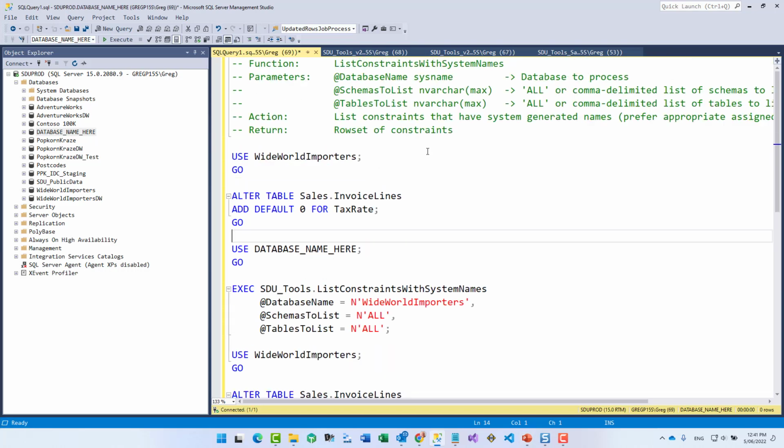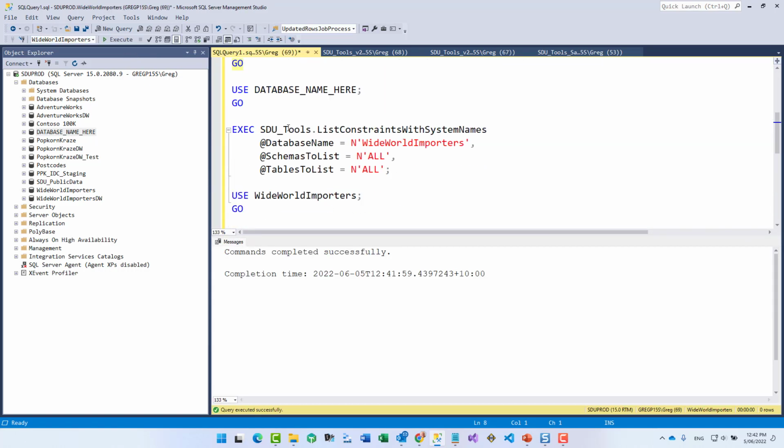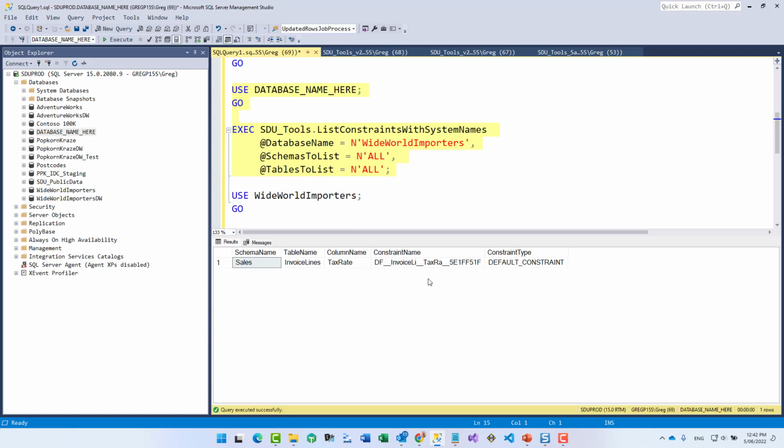Now, if we look at this tool here, as an example, if I go to the Wide World Importers database, and I'll just alter the sales invoice lines table to add a default of 0 for tax rate. Once I do that, if I change to this database and I say, look, list constraints with system names in that Wide World Importers database and all schemas and all tables, let's have a look. And that then identifies this as one that the system has created a name on.